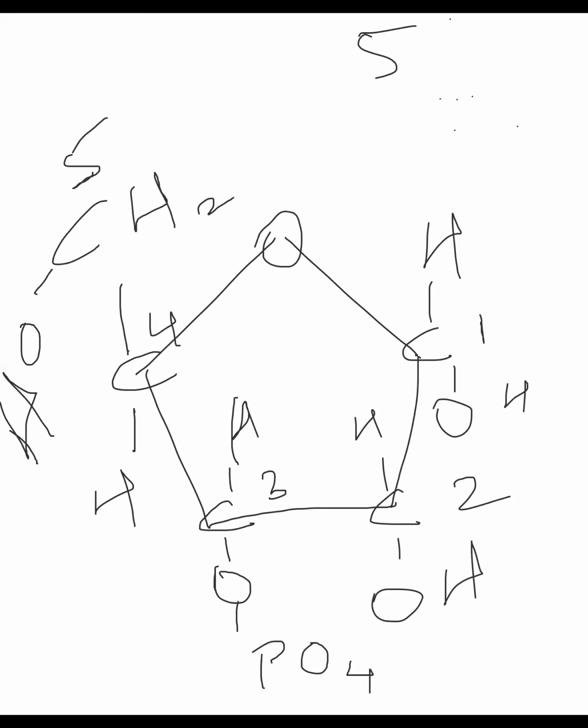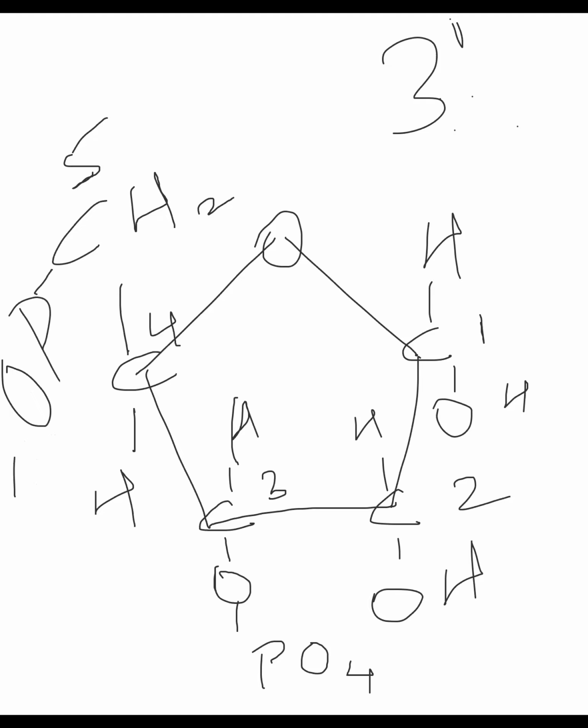Okay. So the 5' position, how are we going to detect it? See the fifth carbon, if a free hydroxyl group is there, that will be the 5' position. And see the third carbon, if a phosphate group is attached, that is the 5' position. How will we detect the 3' position? This is the opposite, sorry. The opposite will happen in the case of the 3' position, meaning here the phosphate group will be attached, and here the hydroxyl group will be there. You got it? This is how we determine the 5' and 3' position.